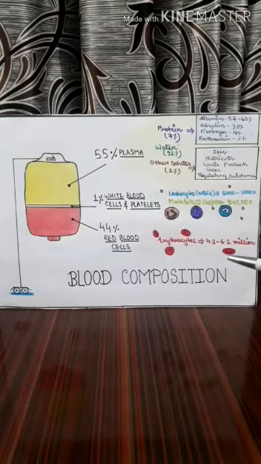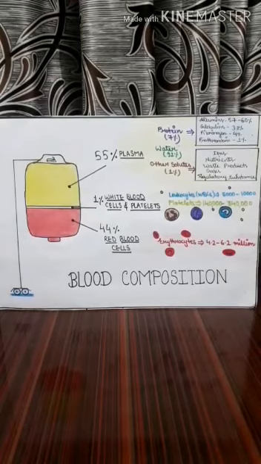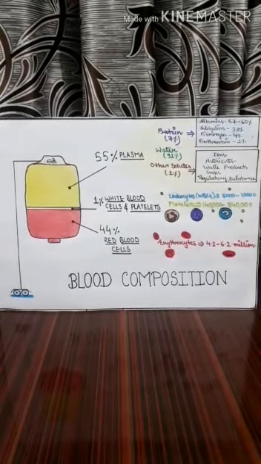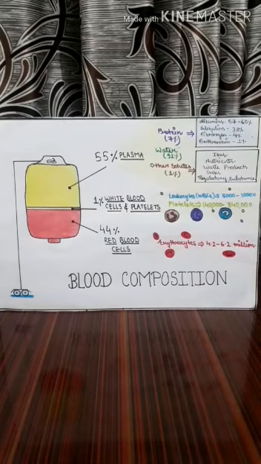Then another 44% of blood is composed by red blood cells also known as erythrocytes which ranges between 4.2 to 6.2 million. Red blood cells are a small size biconcave disc which carries oxygen. The concavity on either side increases their surface area and enable them to carry more oxygen. Now let us understand the coagulation of blood.